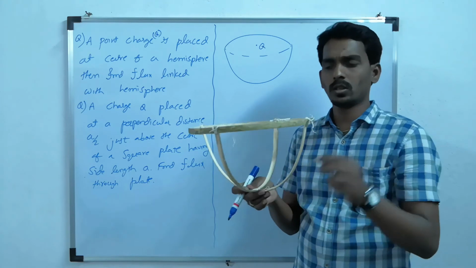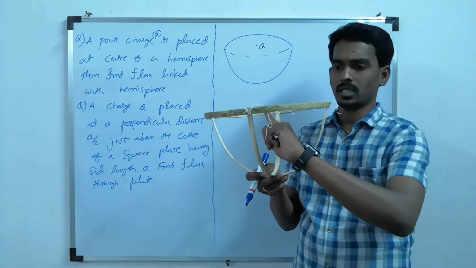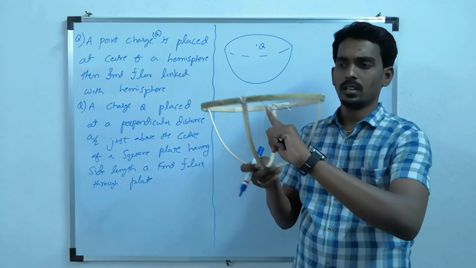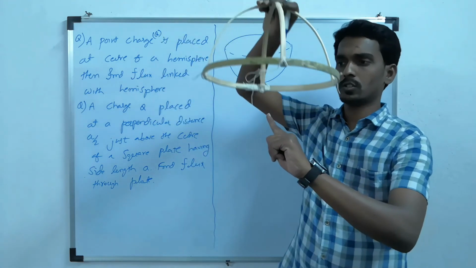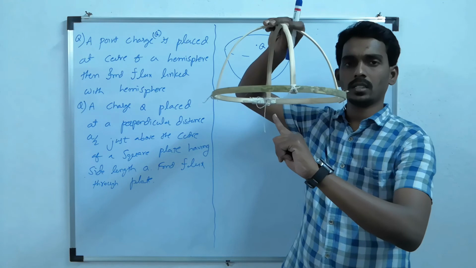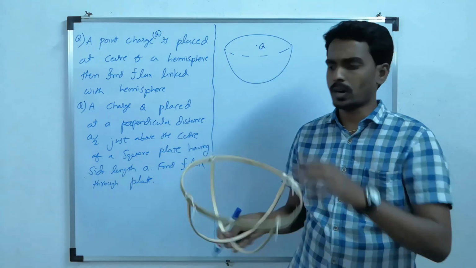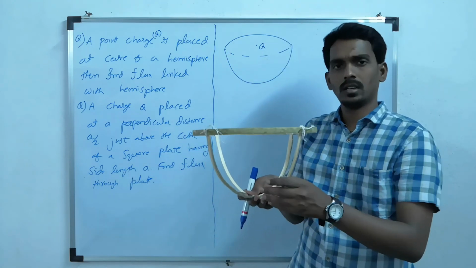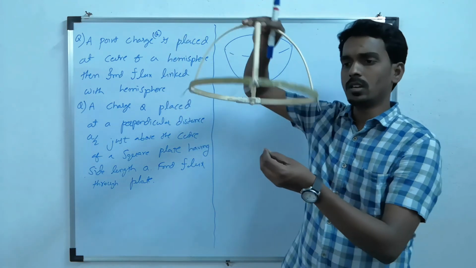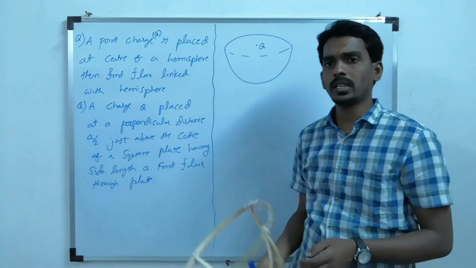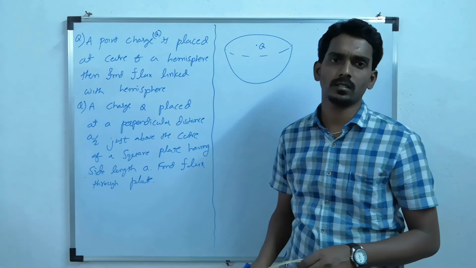Now whatever charge is here, you take one more hemispherical surface and keep it on the top. So one hemisphere and one more hemispherical surface, so that it will become what? A sphere.